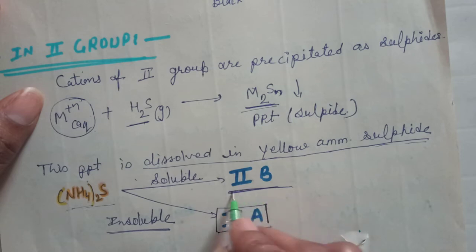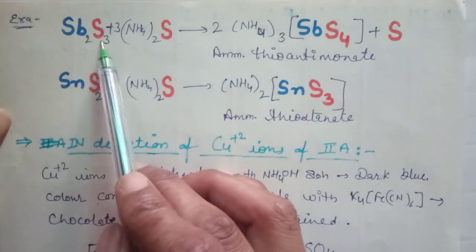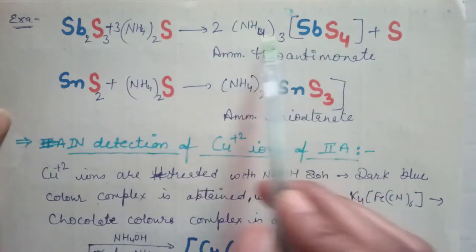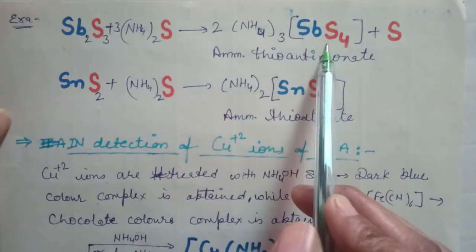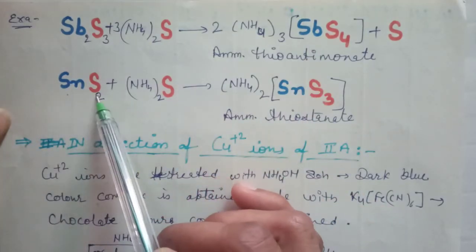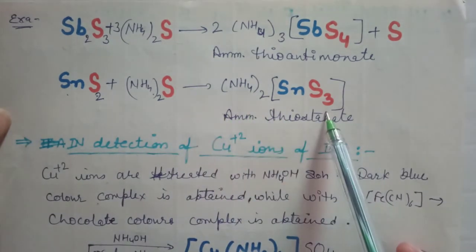Because second B group cations react with yellow ammonium sulfide to make complex compounds. Antimony sulfide is obtained, which is soluble in ammonium sulfide. Just like tin sulfide is dissolved in yellow ammonium sulfide, ammonium thiostannate is obtained. Okay, these complex compounds show the presence of second B group.